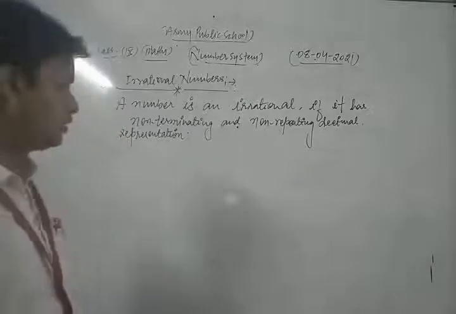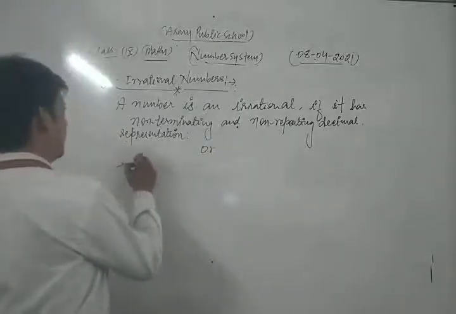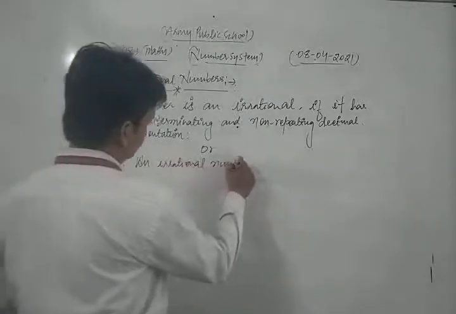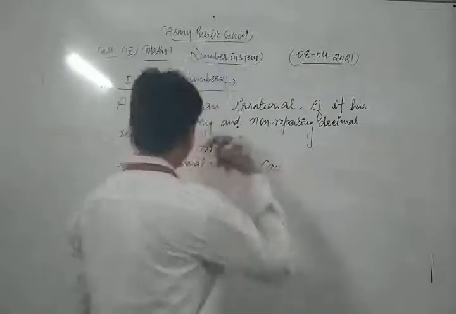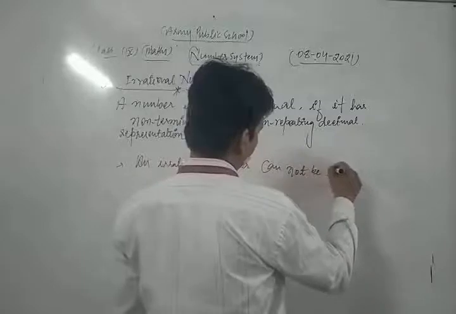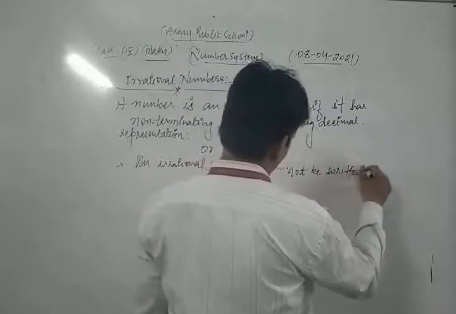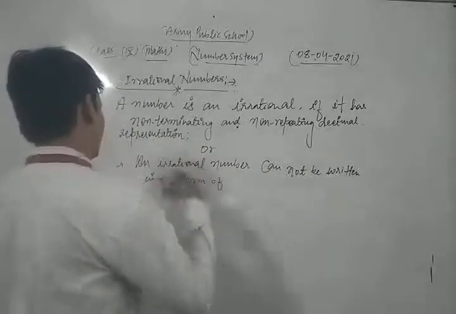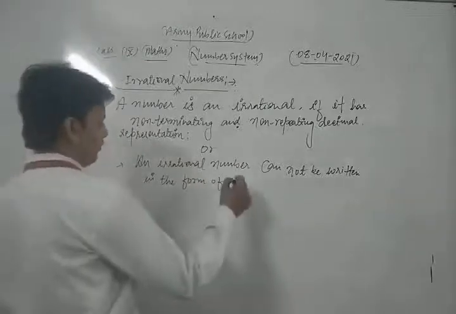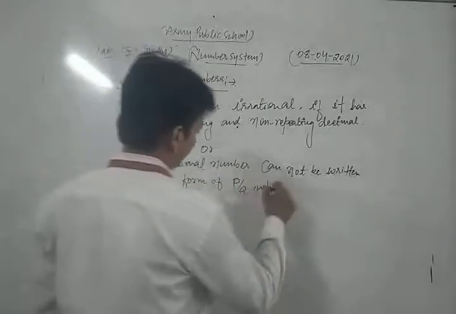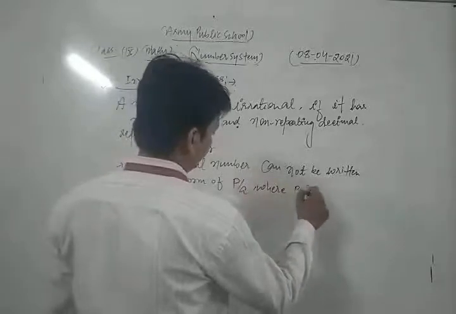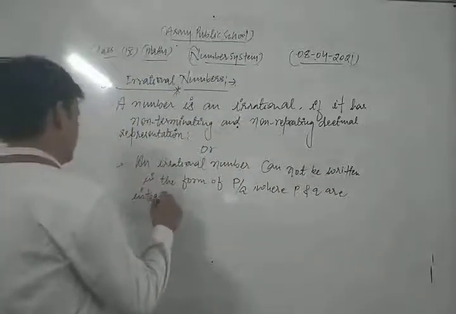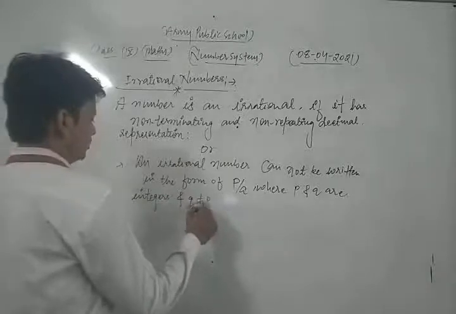In other words, we can write that an irrational number cannot be written in the form p upon q, where p and q are integers and q is not equal to 0.